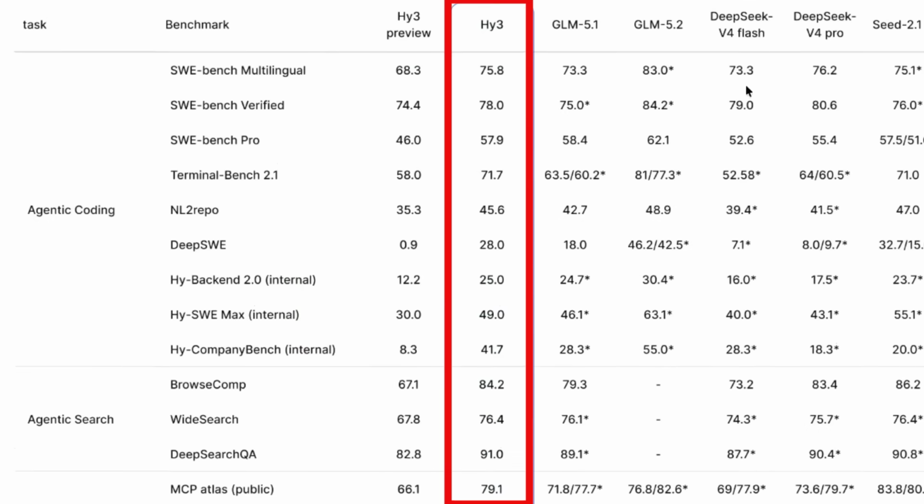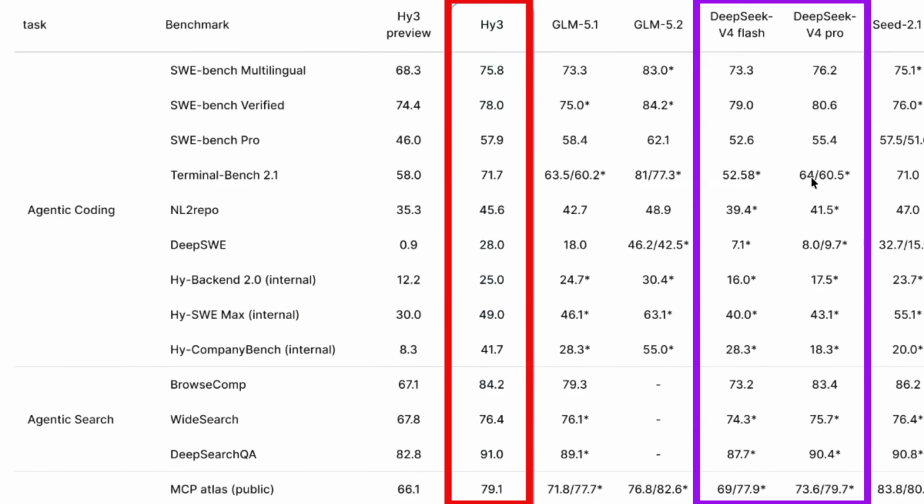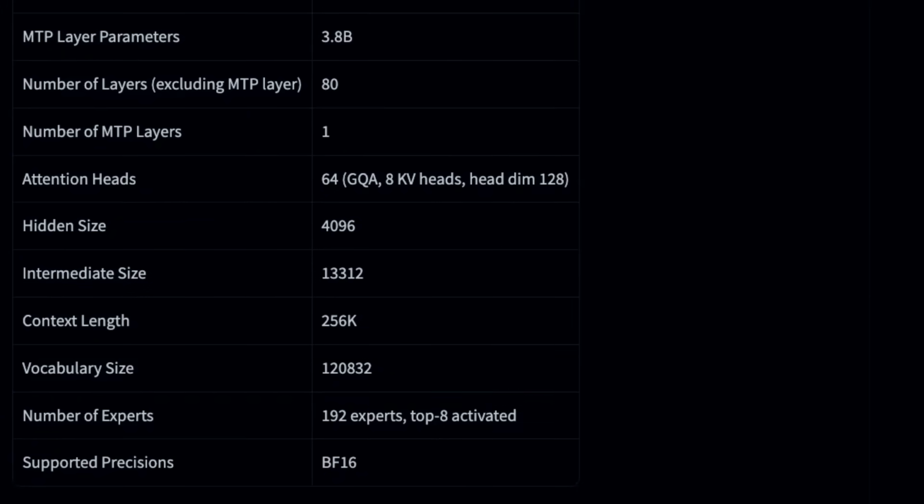And if you look at their scores, they're very respectable compared to the DeepSeek models at the moment. So where I see this model becoming important is for companies and for offices where you want to have one model inside the office that's fully locked down, that's fully local, and perhaps even fine-tuned for your particular use cases.